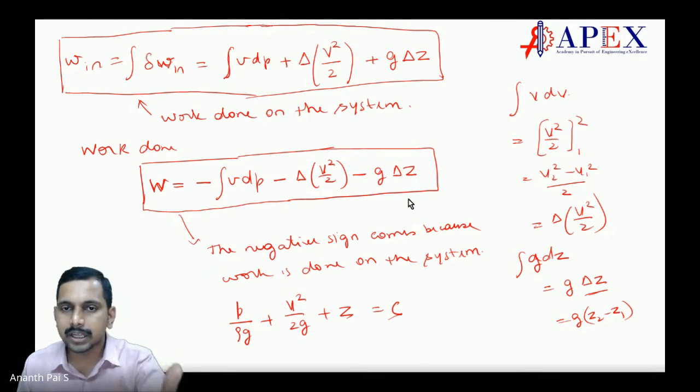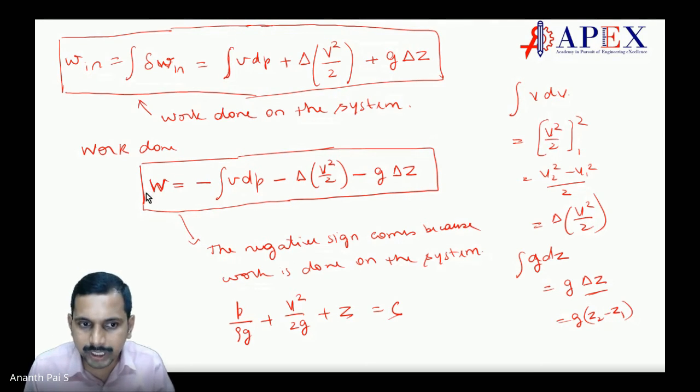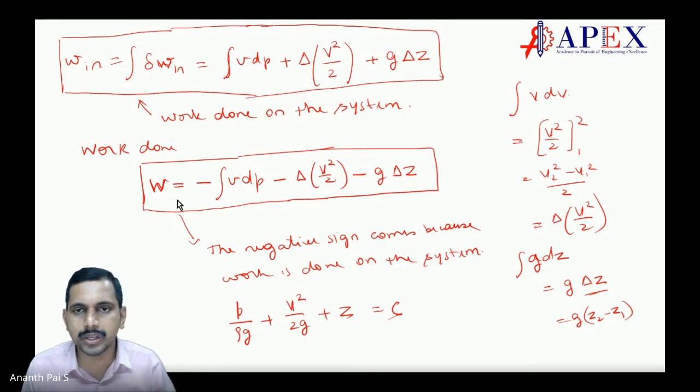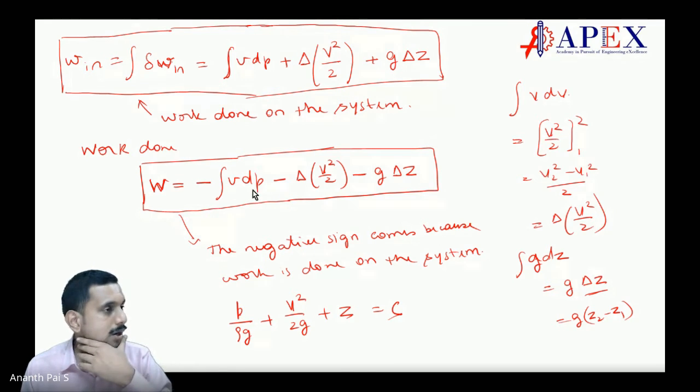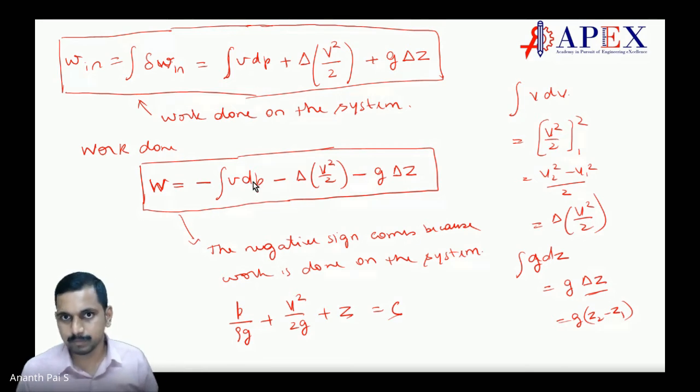Okay. Then if you take up a nozzle, what does a nozzle do? Work done is zero. Try to understand. Work done is zero because a nozzle does not do any external work. So it is changing the pressure to change the velocity. In a nozzle, the pressure and sometimes density change.